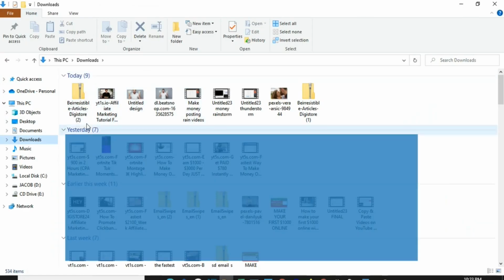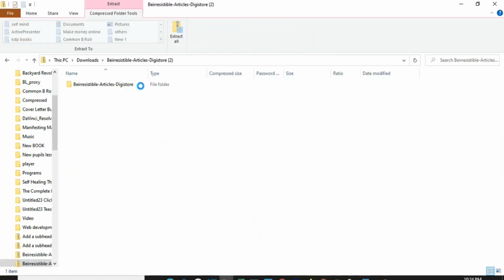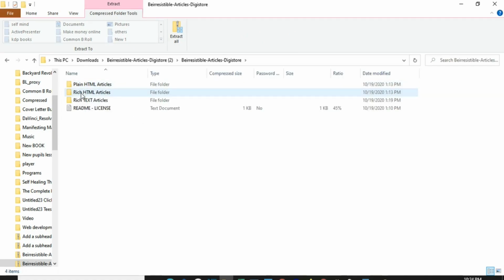Once you download the articles, they are in a zip file, so you are going to open it and extract the articles. So you click on the zip file. Once you click on the zip file, this is how it is going to look. So you are going to open it further. Once you open it, you can see that they have them in different folders. So you are just going to select rich text articles.